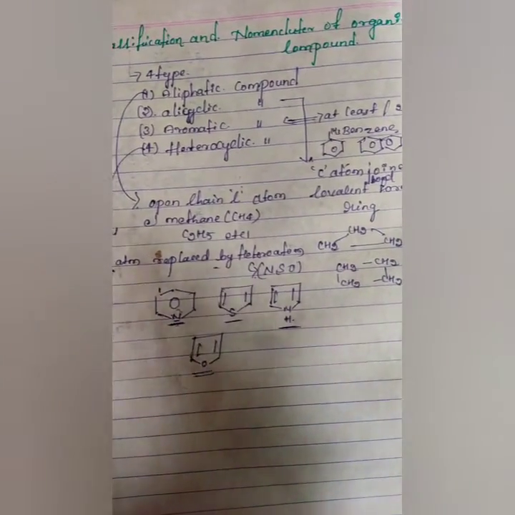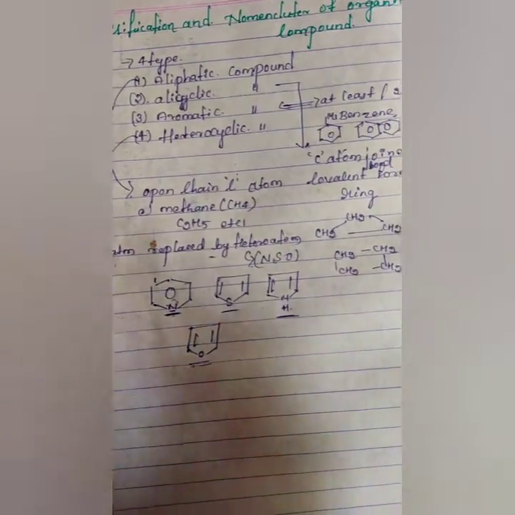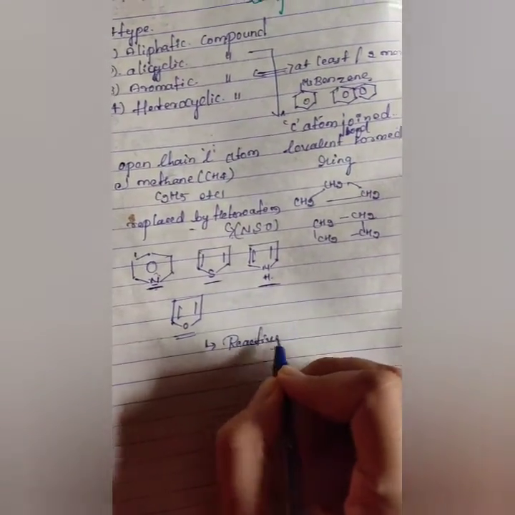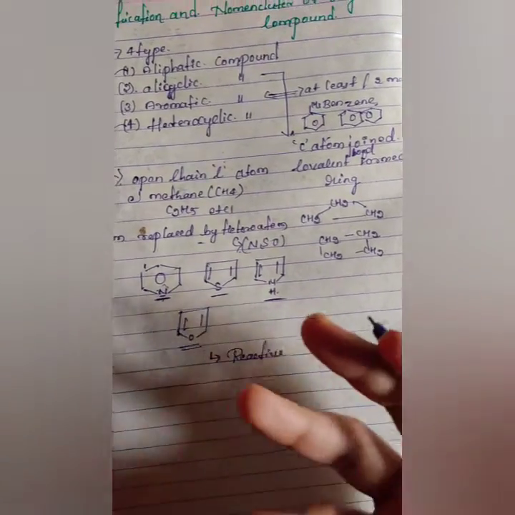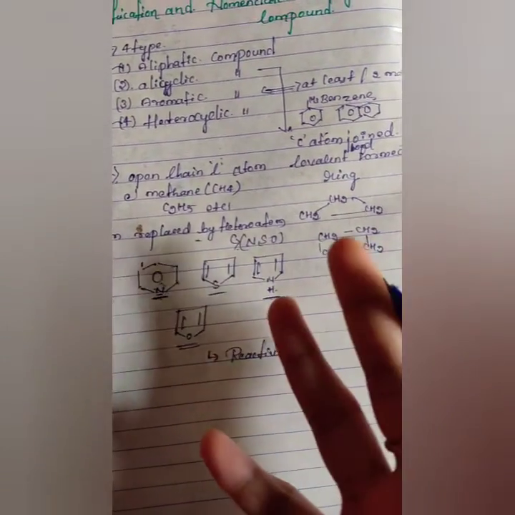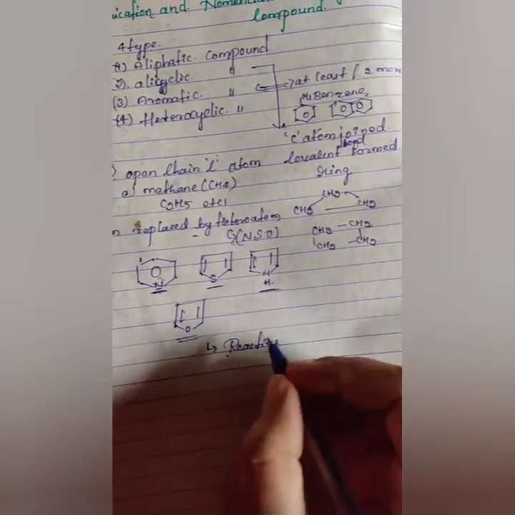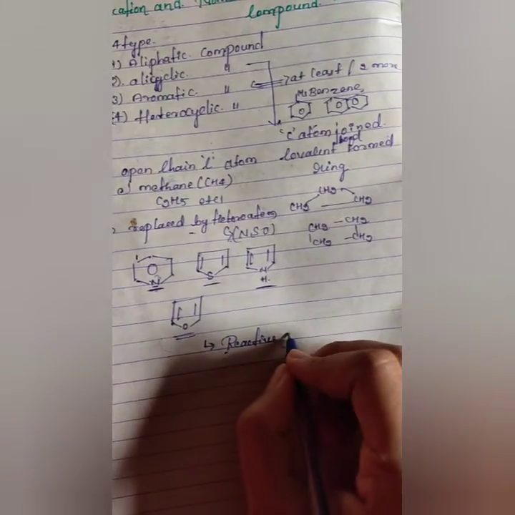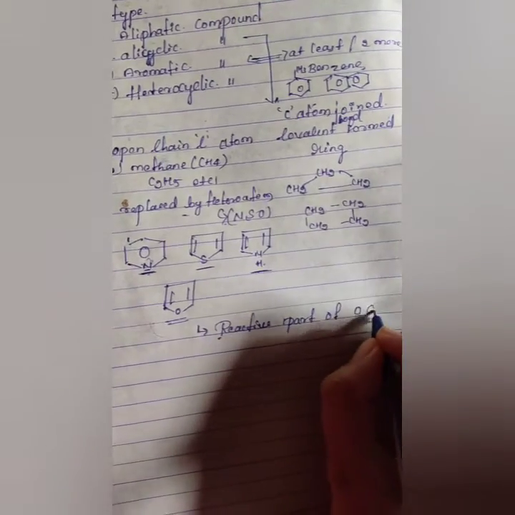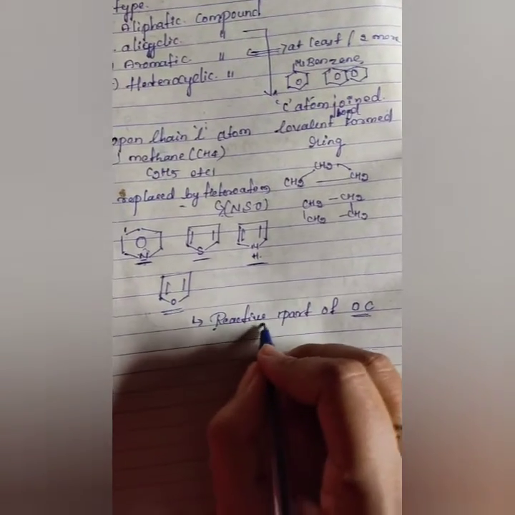Organic compounds can be divided into families on the basis of their properties, and we mainly consider the reactive part of the organic compound. Shortly written as OC, it is classified into two types.